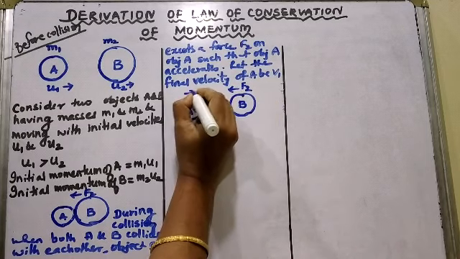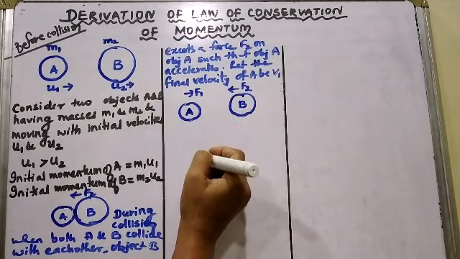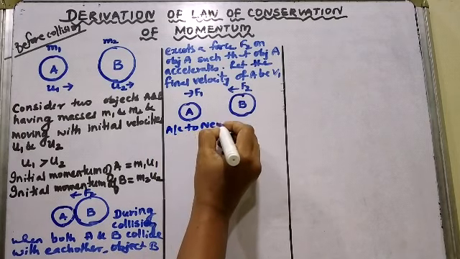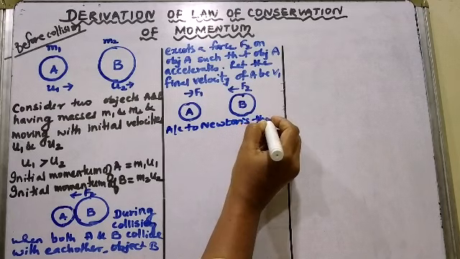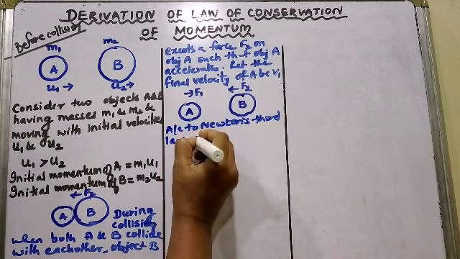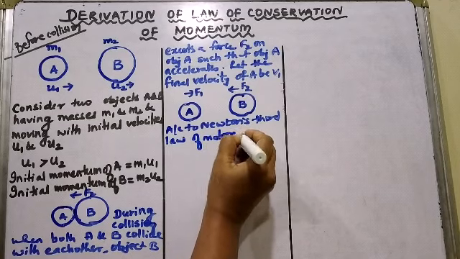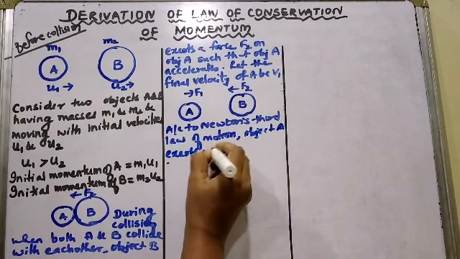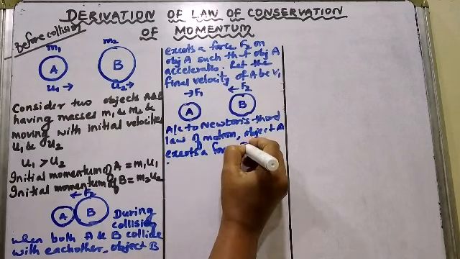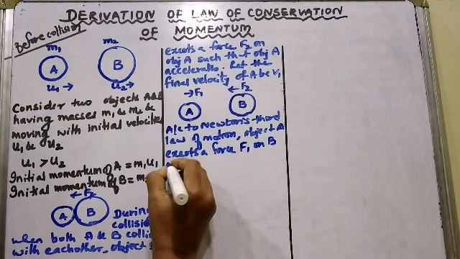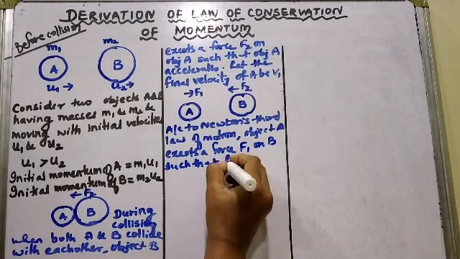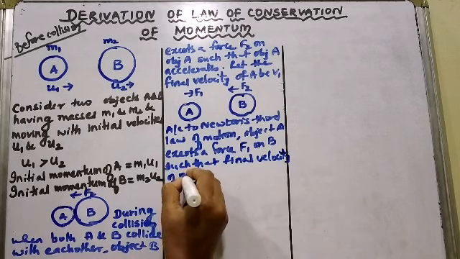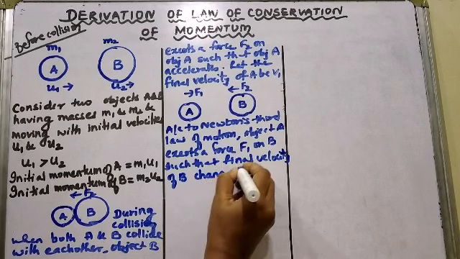So let me say A is exerting a force of F1 on B. So according to Newton's third law of motion, object A exerts a force F1 on B, such that the final velocity of B changes to v2.